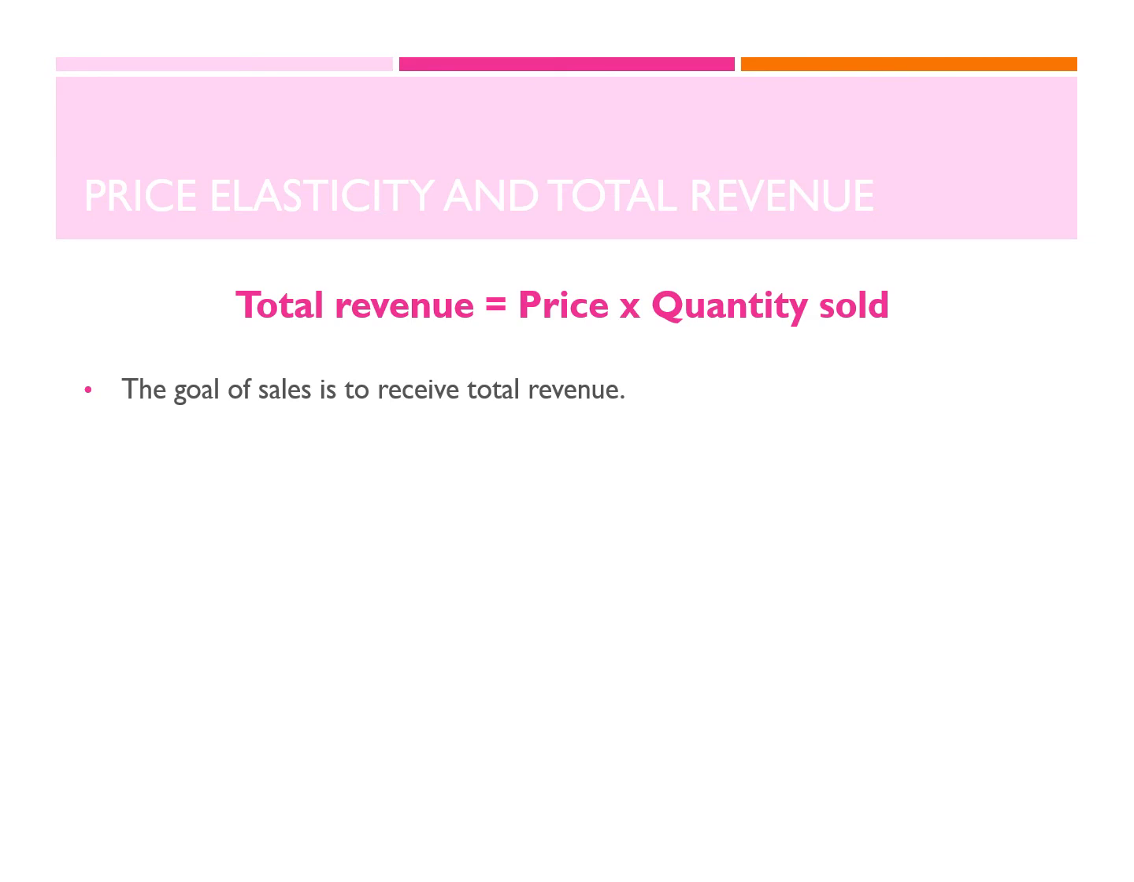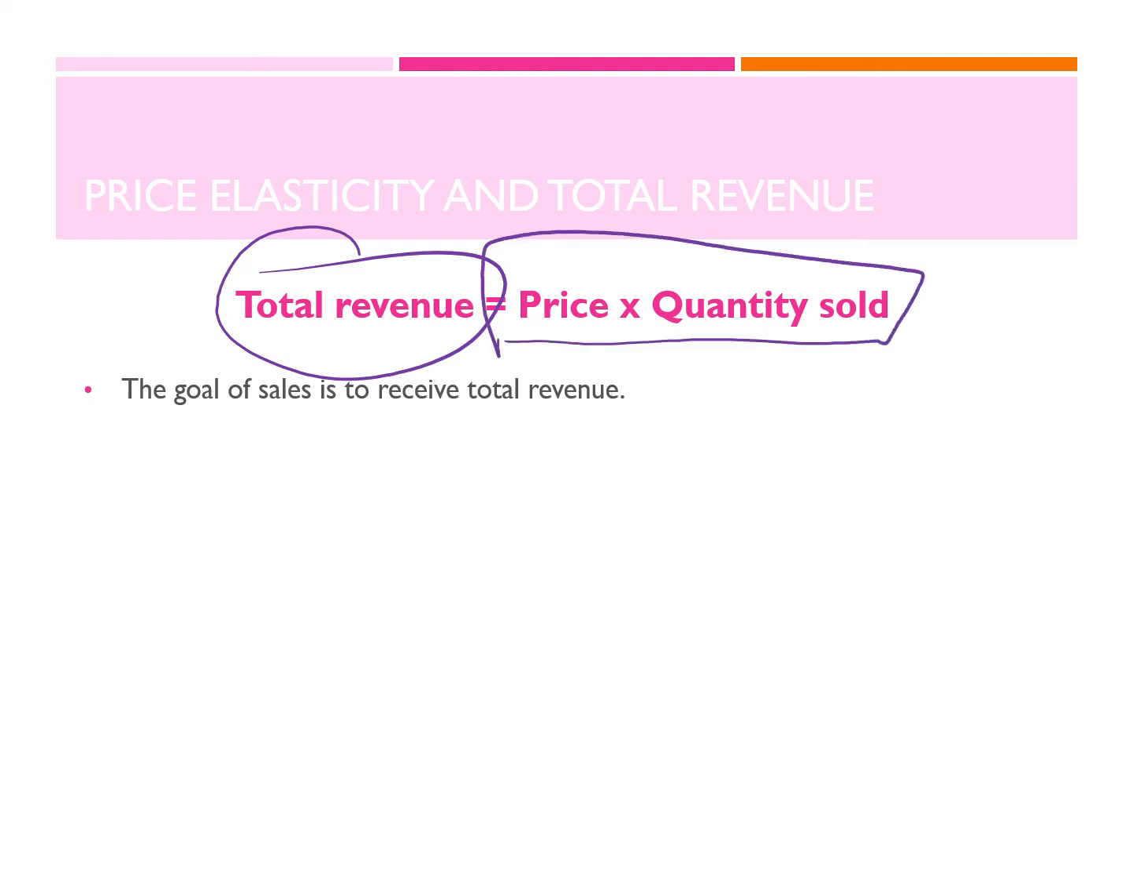Now here I would like to talk about the relationship between price elasticity and total revenue. Now I know that total revenue is money you receive as a producer from selling a particular product. So I can also calculate it by using this formula, which is the selling price times the quantity sold. The goal of sales is to receive total revenue. The more revenue that I receive as a seller or as a producer, the better it is for me. Now I want to see why it is useful to know elasticity.